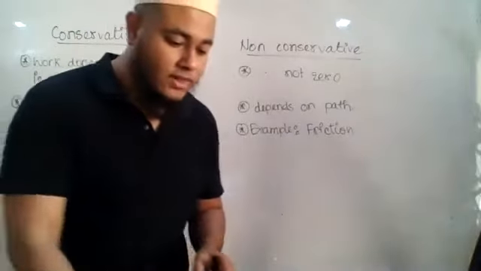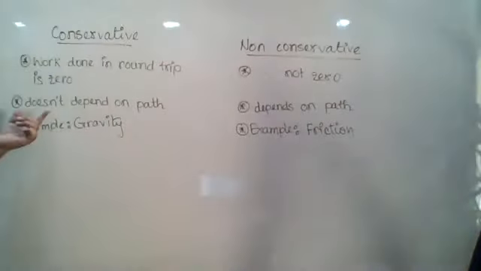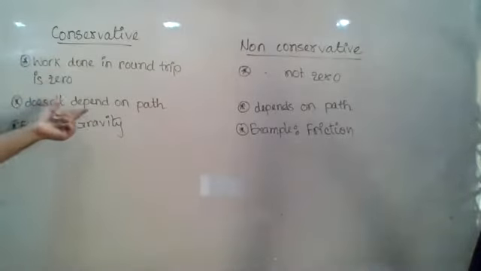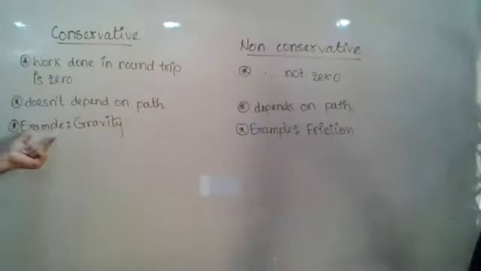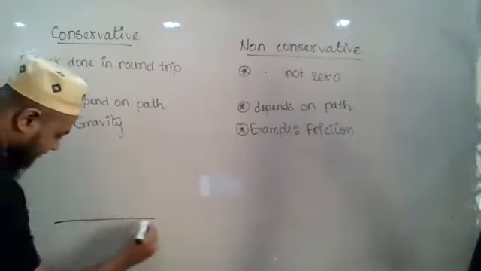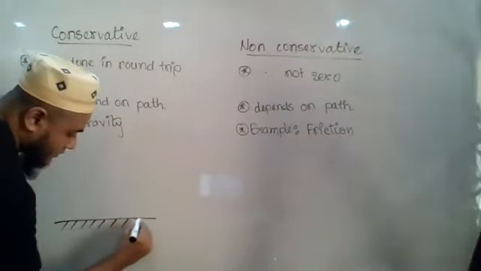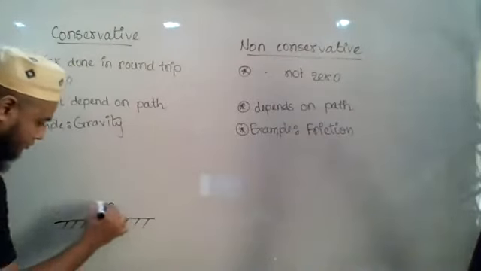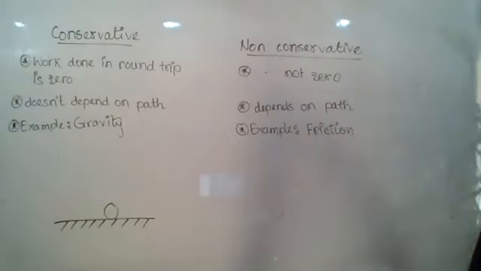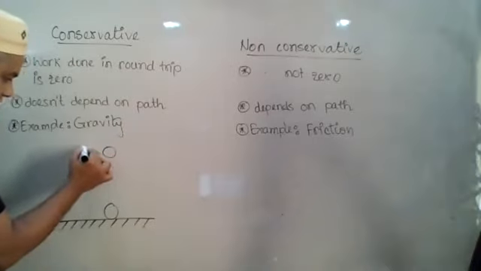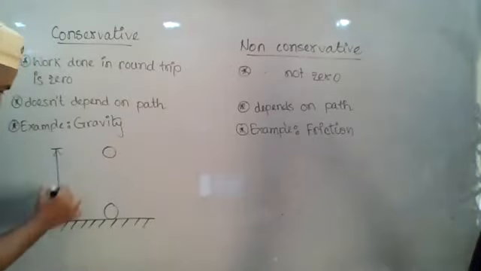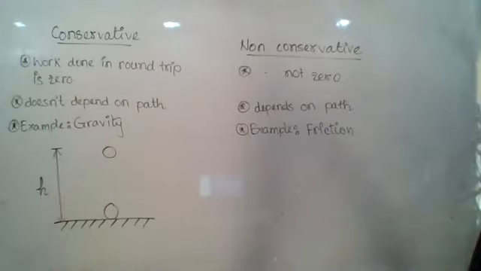Okay. So let us say here you can see that I have also given that the conservative force does not depend on the path. Why? That one I will explain later. Let me discuss this work done in round trip is zero first. The example I have given here is gravity, right? So let us say this is the ground level. And on the ground, there is an object. Now, I told you to lift it up to a certain height. Let us say the height is h. You lifted it to a certain height, h.